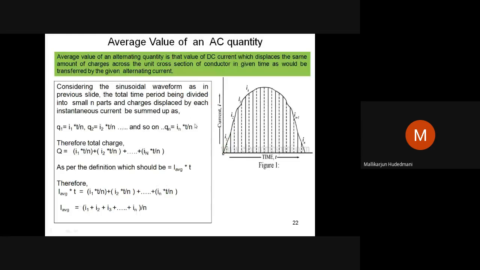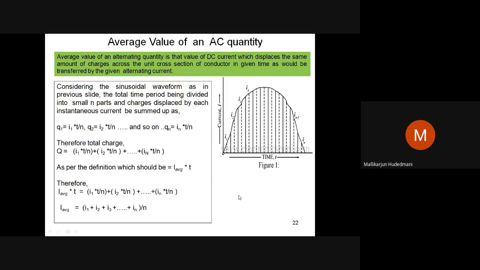So this is with respect to any arbitrary wave, sliced into n parts. The time of each is T by n, displacing q1, q2, q3 coulombs of charge. The total displaced charge is quantified. To get the same displacement, what is that DC current? This way, the average value of an alternating quantity is that value of DC current which displaces the same amount of charge across the given cross section of the conductor in a given time. So this way, a short note of derivation comes.